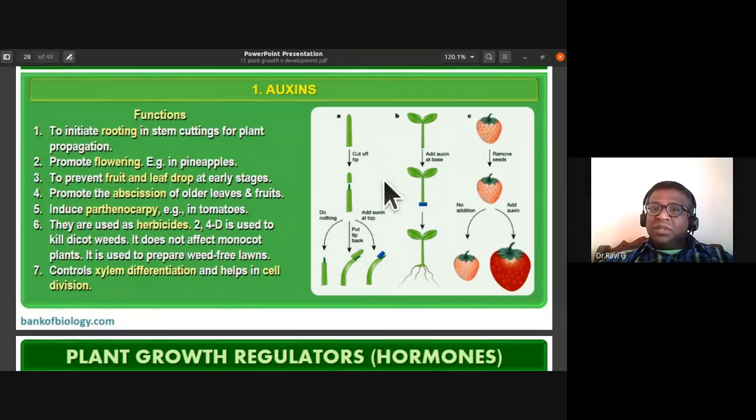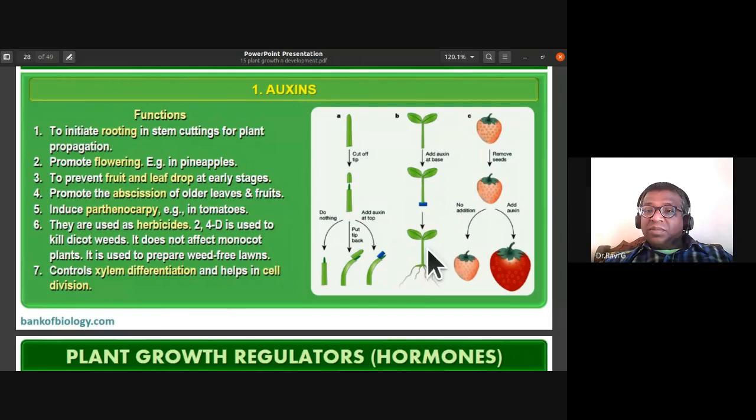So in this slide, you know this cutoff tip. The bending of this plant towards the source of light happens only when the tip of this coleoptile is present. If you add auxin to the top, they also bend towards the source of light. So auxins are also responsible for the phototropic movement. Okay, you add auxin at the top, so then growth towards the other side will be more, and as a result, they bend towards the source of light. You add auxin at the base of this plant. So these are just slides to show the properties of auxins. Auxins are responsible for the phototropic movement.